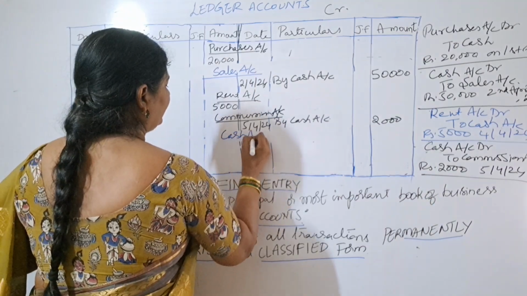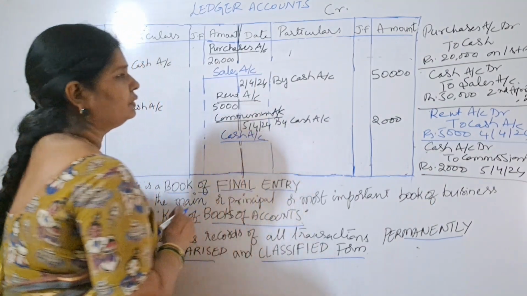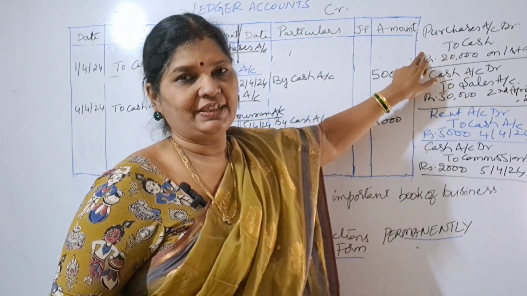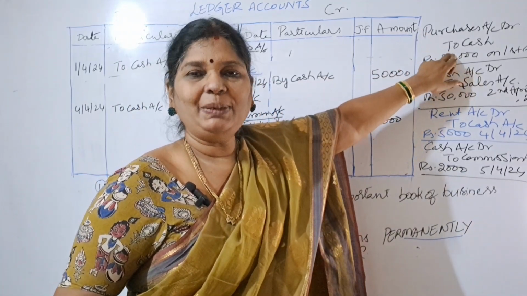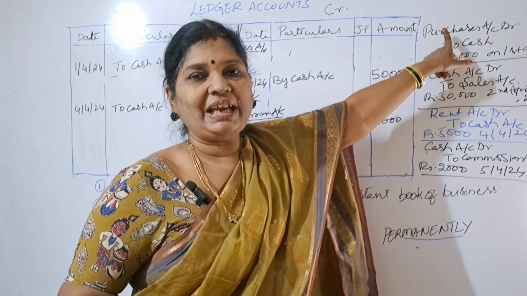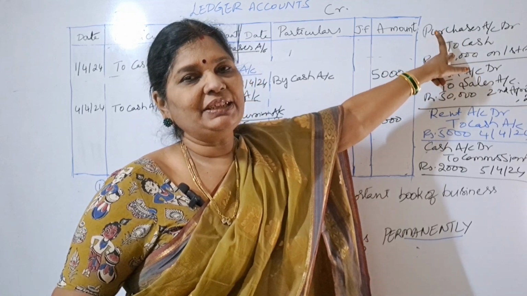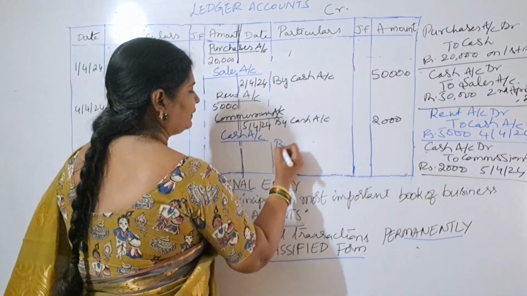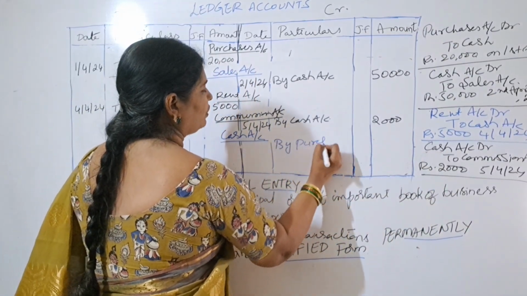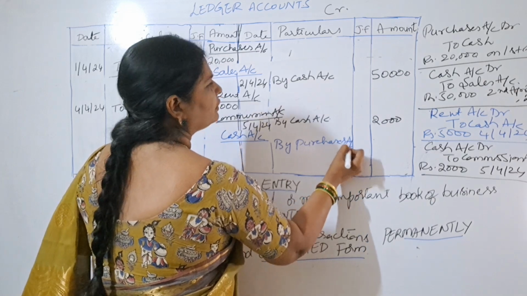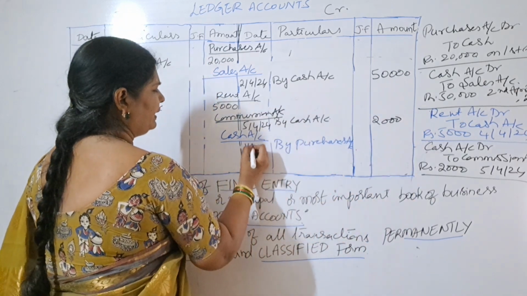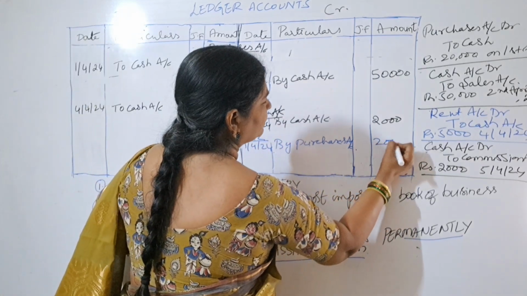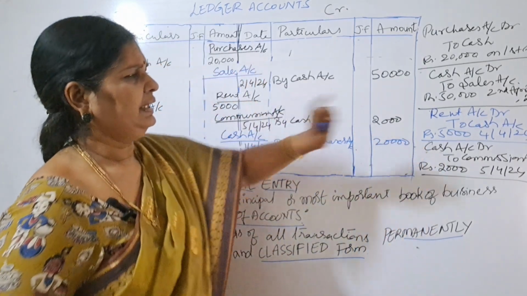So cash account. First we will take the first transaction. What is the entry? Purchases account debit to cash account. So cash is in which place? Credit place. So what is opposite to cash? Purchases. So we have to take this purchases on the credit side, right? So I will write here, by purchases account. What is the date? 1st April 24. Amount 20,000.